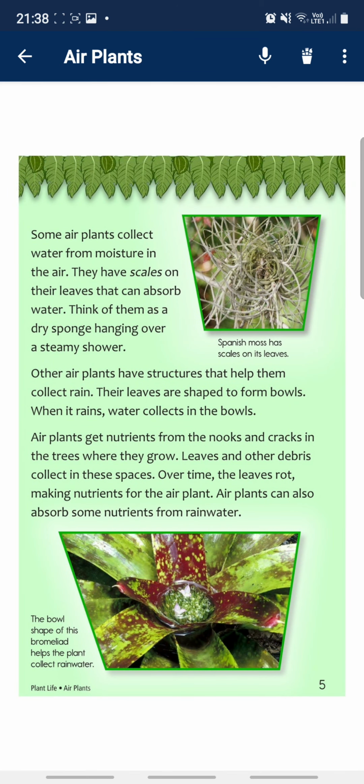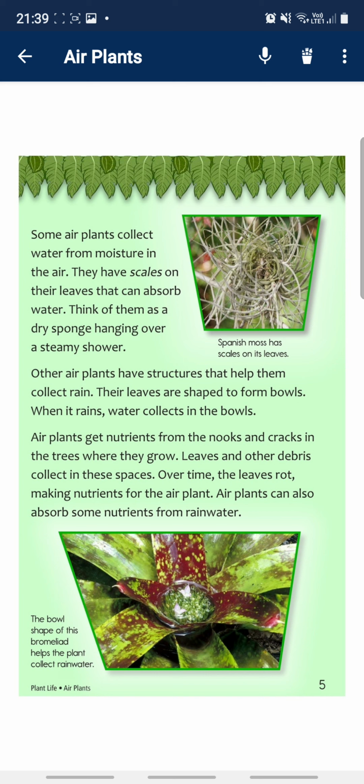Some air plants collect water from moisture in the air. They have scales on their leaves that can absorb water. Think of them as a dry sponge hanging over a steamy shower.